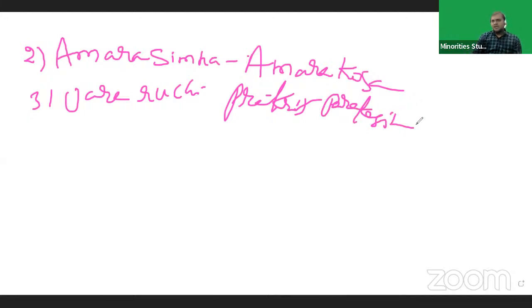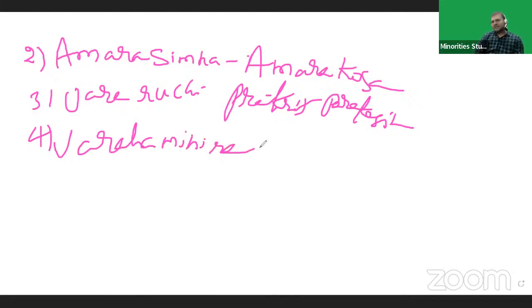Varaha Mihira also lived in the court of Chandragupta II. Varaha Mihira was the author of Brihad Samhita, Pancha Siddhantika, and Brihad Jataka. Dhanvantari wrote a book on Ayurveda.